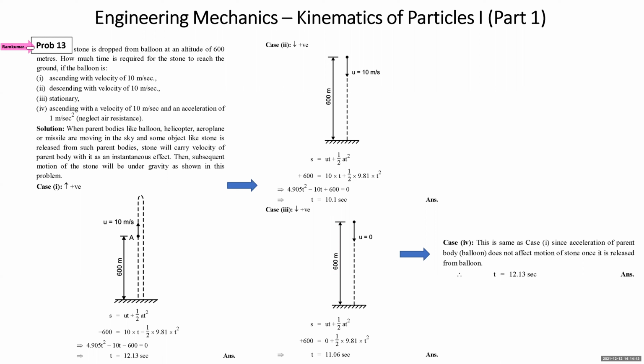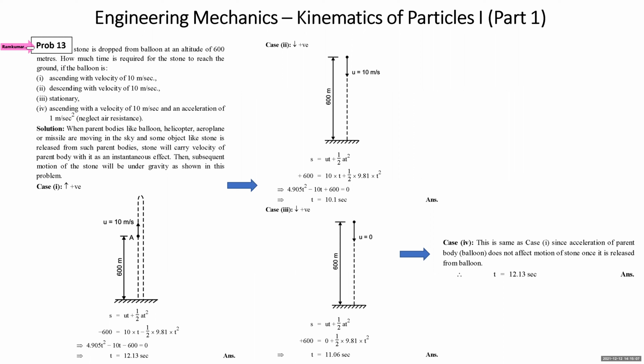Four conditions are given. First, when the balloon is ascending with a velocity of 10 meters per second. Second, descending with a velocity of 10 meters per second. Third, stationary. Fourth, ascending with a velocity of 10 meters per second and acceleration of 1 meter per second square. Neglect air resistance.